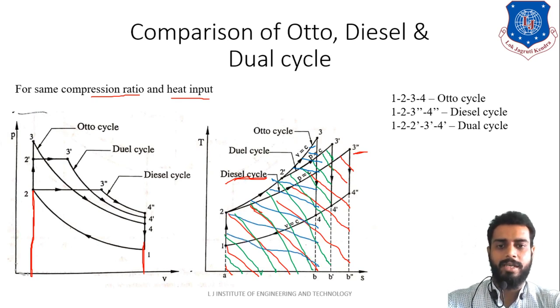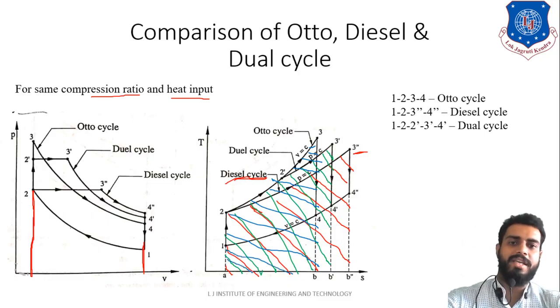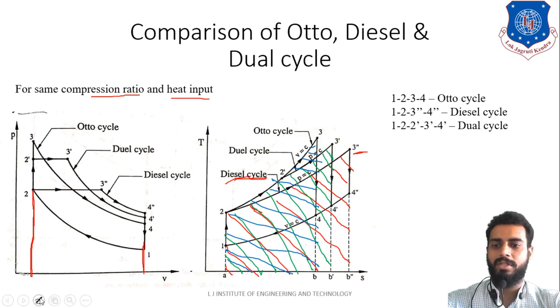Now just think, our definition is what? The area under the curve drawn on a TS diagram represents the heat transfer. Now the important thing to understand is simple. See here, in the case of the diesel cycle compared to the dual cycle, this much heat is added extra, this whole portion. Consider that I have covered all this area. So this much heat is added extra in the case of the diesel cycle.